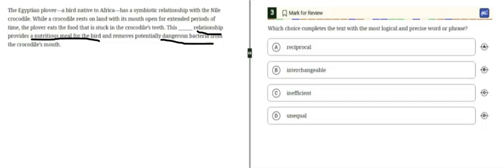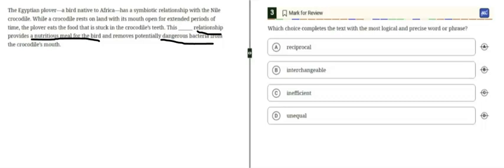Now from what we can understand, let's come up with our own answer choice. If both the bird and crocodile get a benefit from this relationship, it should be mutual. The word that I came up with is mutual, because mutual means reliant on each other. So that's why mutual fits best here. Now with our own word in mind, let's look at the answer choices.